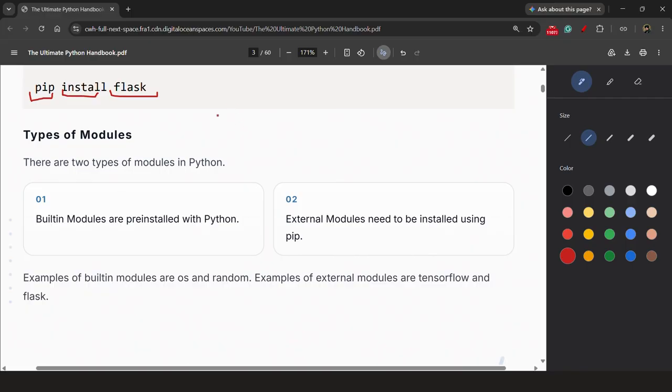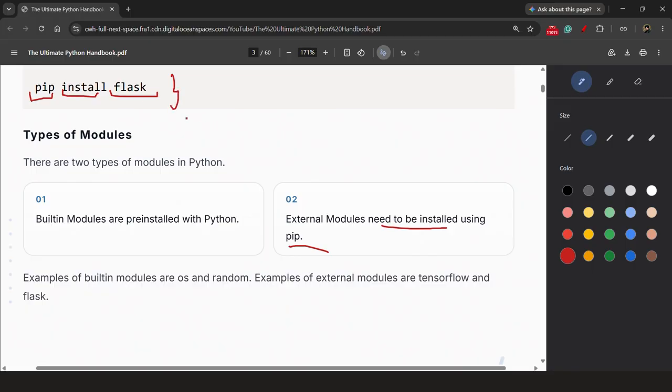You just need to write the import keyword as I have told you earlier, then the package name or module name, nothing else. You can simply use its functions or anything in your code. But for external modules, you need to install using pip as it is mentioned here.